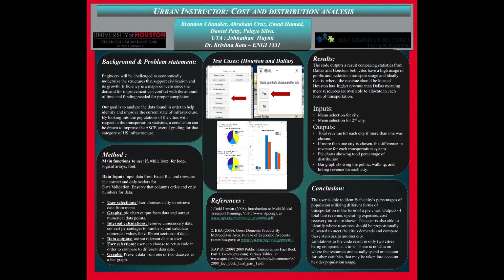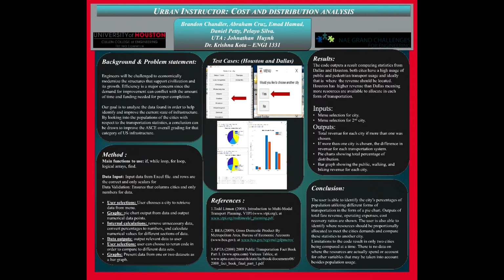For the test cases, we had Houston and Dallas, and we have the graph breakdown of public transport, walking, bicycle, as well as the people that work at home. And we break it down into the percentages, so if you choose two graphs of Houston or Dallas for a comparison, you can look at which methods of transportation are the most used in the city. Or if the user just wants to look at one city, then they can select one, and you pull up one figure that will show you the breakdown for the public transportation, the walking, the bicycle, and those who work at home.